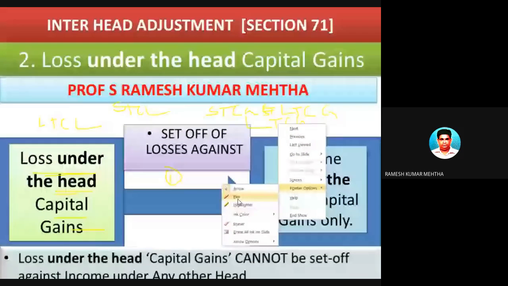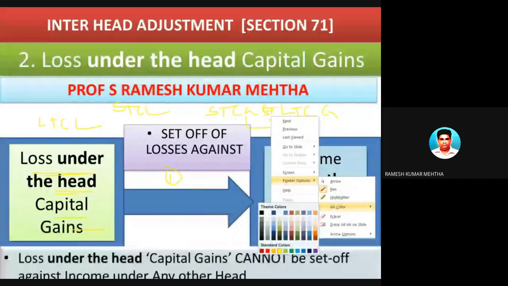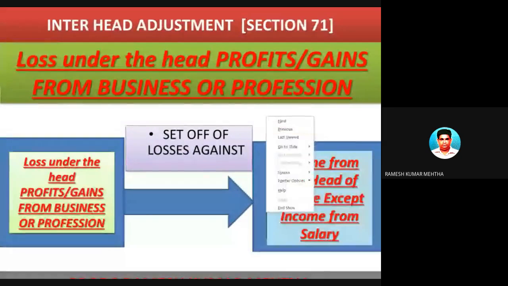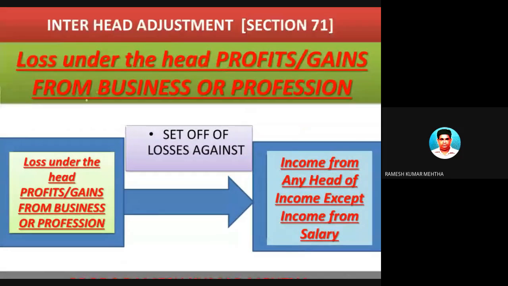Now let's talk about loss under the head profits and gains from business or profession. Loss under the head profits and gains from business can be set off against income from any head of income except income from salary.